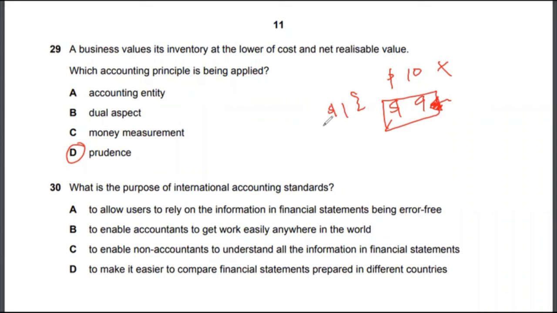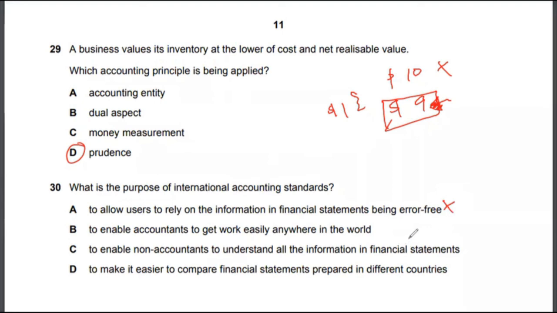That's what prudence means. That's why the correct answer to multiple choice 29 is option D, and that's the lower of cost and net realizable value principle. Multiple choice 30: what is the purpose of international accounting standards? To allow users to rely on information in financial statements being error-free? No, that is not the purpose of accounting standards. Your statements should be correct irrespective of accounting standards.